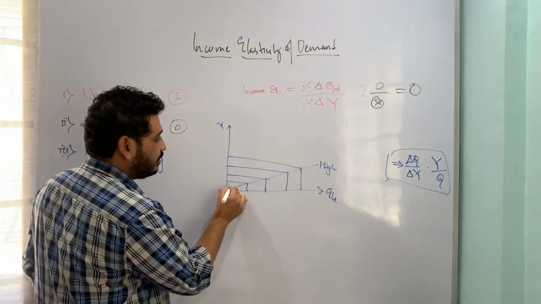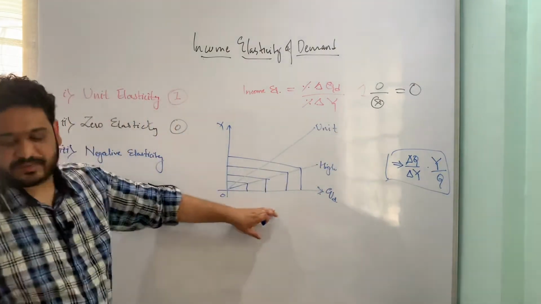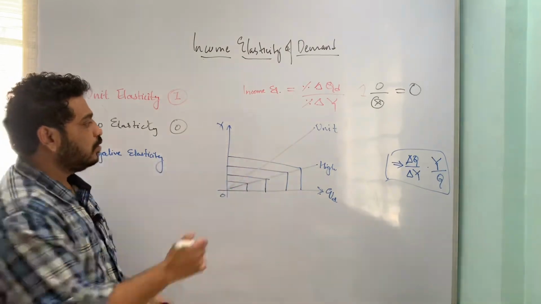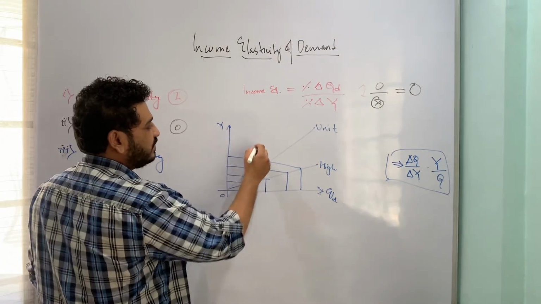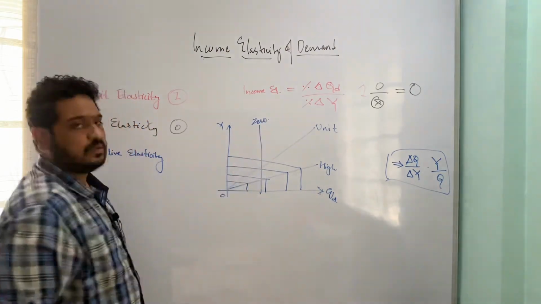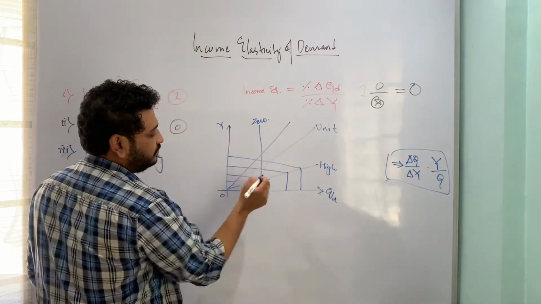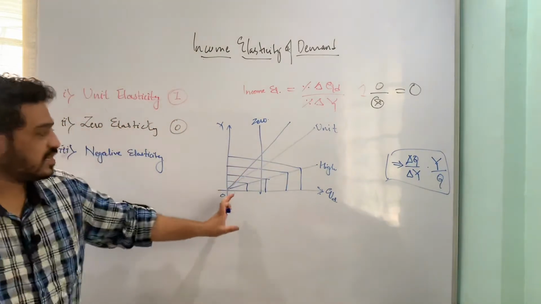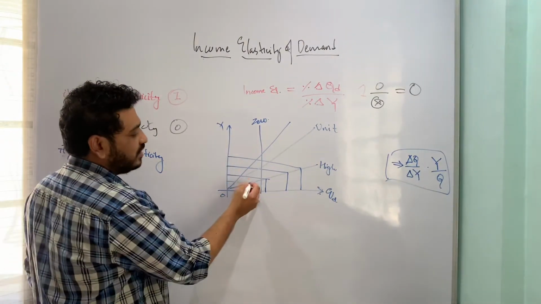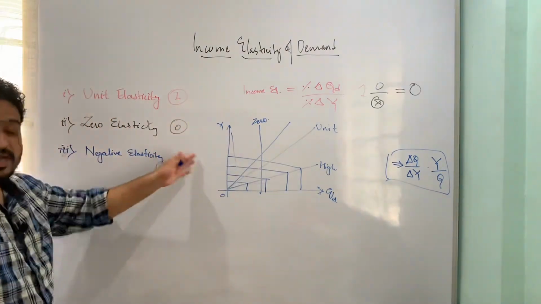I hope you remember that this was unit, so it is in between these two. The high case will look like this. This was 0, and the low will be somewhere here. As the income increases, the corresponding change in quantity demanded is relatively less, and then there's one case wherein we have negative income elasticity, which I just talked about.